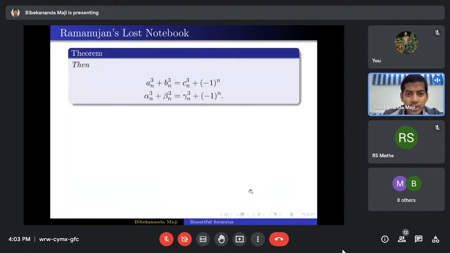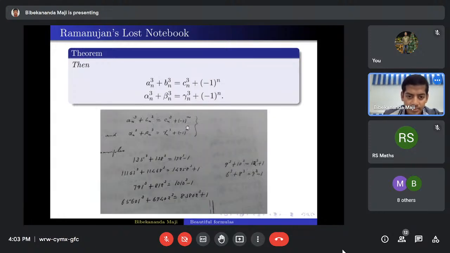Then Ramanujan wrote that these a_i's satisfy this relation: a_n cube plus b_n cube equals c_n cube plus or minus 1 to the power n. And similarly alpha_i, beta_i, and gamma_i also satisfy this relation.